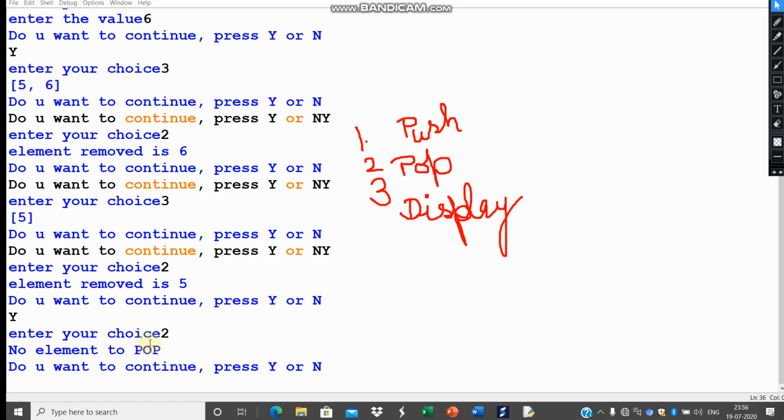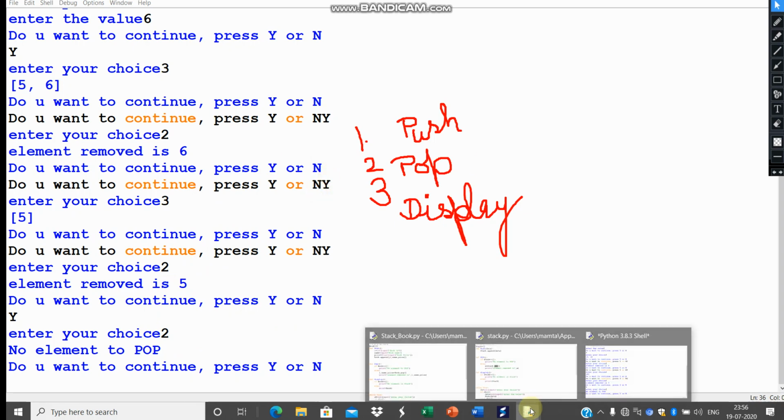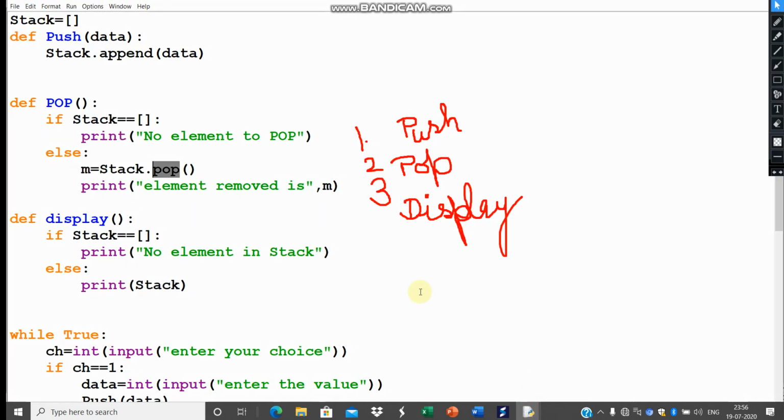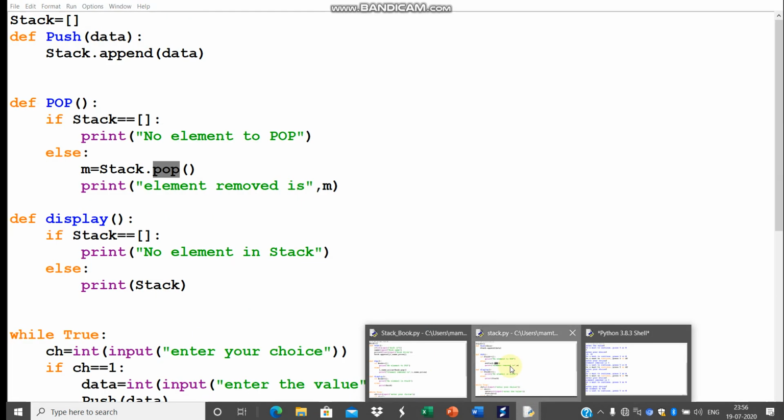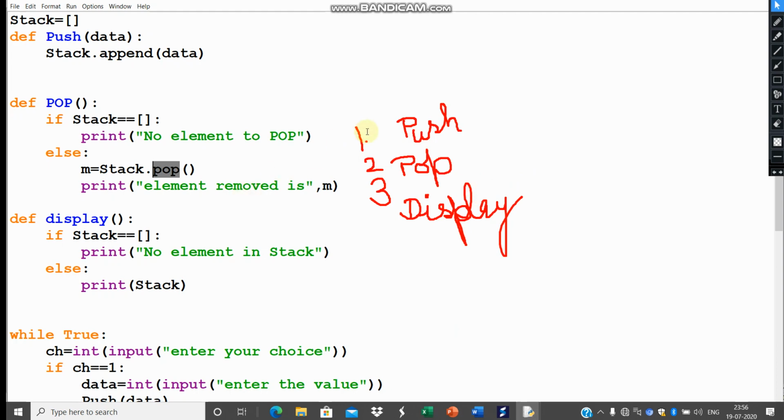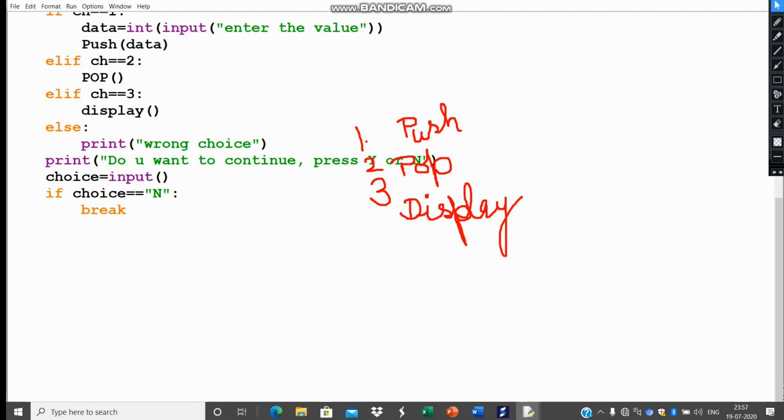So this is the way we can implement a stack, and we can push, pop and display. So this was a simple example. Hope this is clear to you. You can see the code once again. This code you can see which is written, and next we'll have another program.